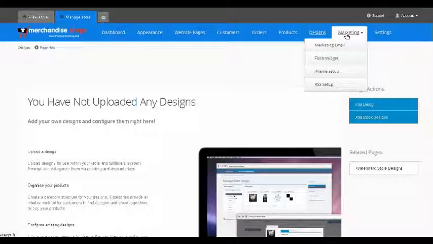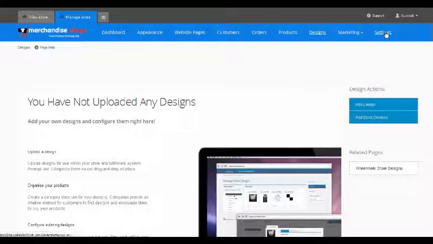Marketing. There are many tools available to help market your web shop. Emails, widgets, which are little icons that can be placed in other pages to point to your site, and various other SEO features, again, which we will look at later.